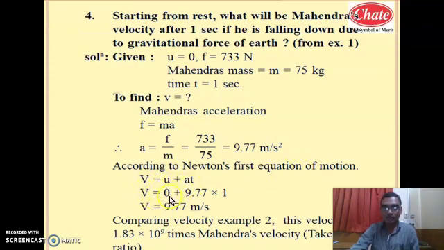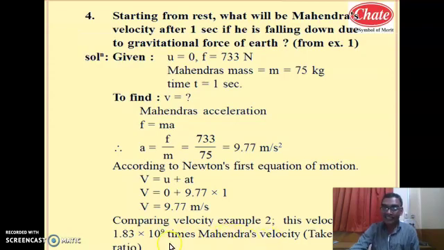v equal to u, which is 0, this is given to you. Acceleration is 9.77 into time is 1 second. Solving this we get the final velocity is 9.77 meter per second. Comparing with example number 2, the velocity is nearly 1.83 into 10 raised to 9 times greater for this Mahendra.